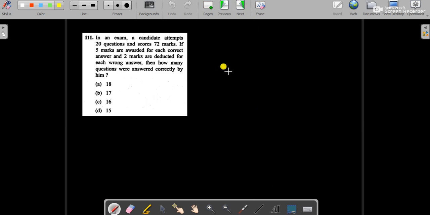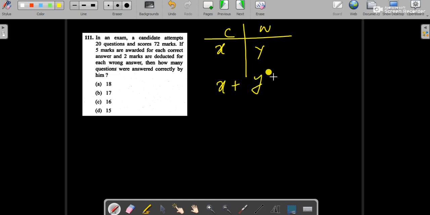In the first question, it is given that in an exam, a candidate attempts 20 questions and secures 72 marks. If 5 marks are awarded for each correct answer and 2 marks are deducted for each wrong answer, then how many questions were answered correctly by him? Okay, so let's take the candidate attempts X as correct and Y as wrong. That means in total he attempted 20 questions.